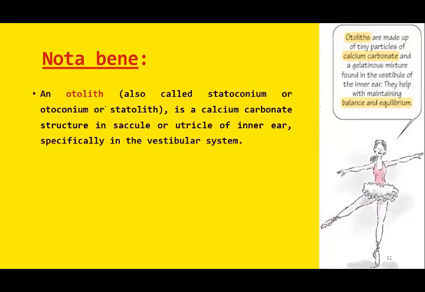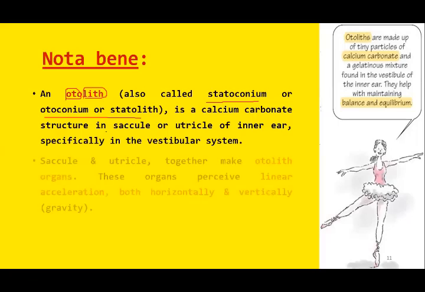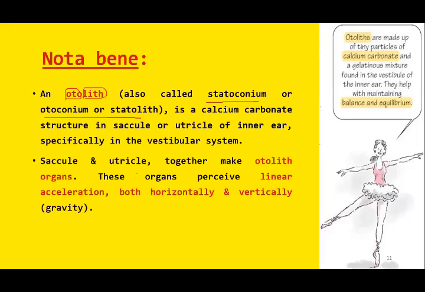So besides the three semicircular canals, we have otolith organs. Remember, the other name for otolith is statoconium or otoconium, or sometimes known as statolith. In simple words, oto is for ear and lith is for stone, ear stones. So these ear stones or otoliths are made up of calcium carbonate. Utricle and saccule are the ear stone organs or the otolith organs. Both are meant for detection of linear acceleration.